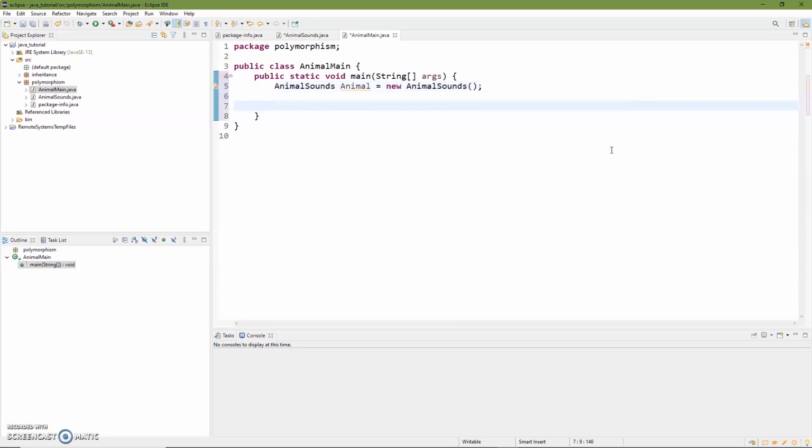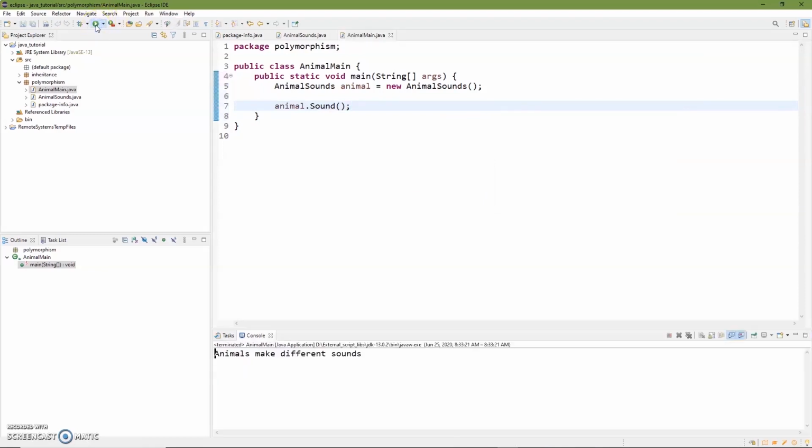And we'll just take that animal, and I like to put it in capitalized, but usually we like to do this lowercase. There we go. And we'll just have our animal.sound(). And let's go ahead and run this and see what comes out. We can see here, animals make different sounds. Okay, that's not too exciting.